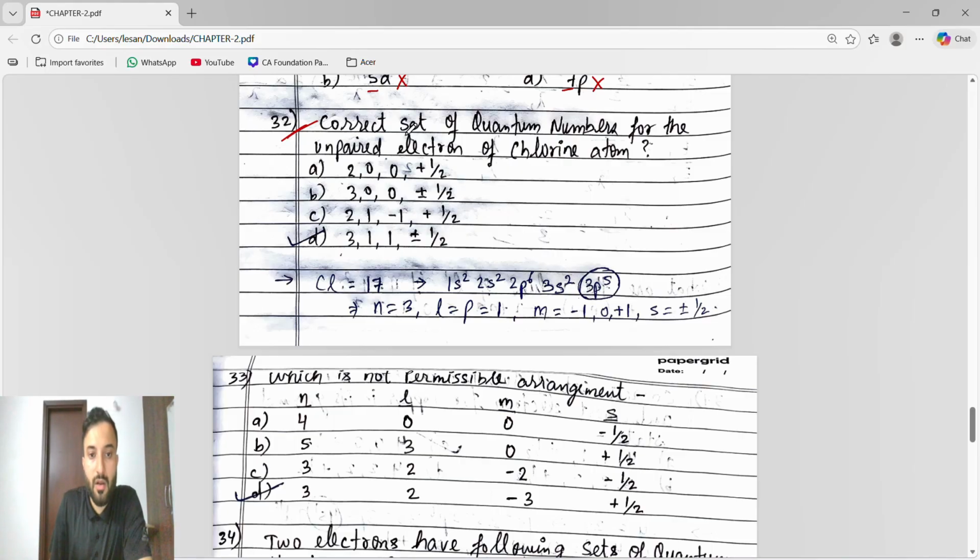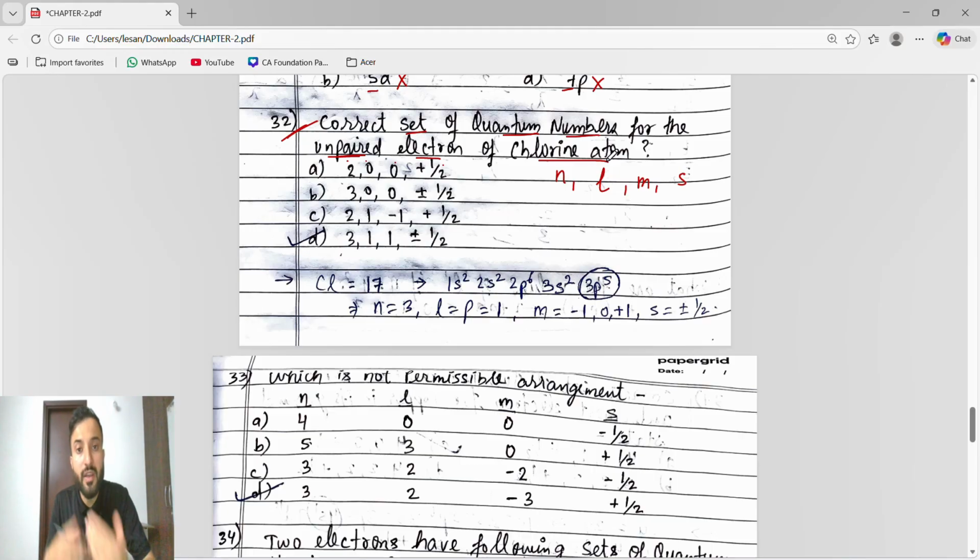Fine. See, the correct set of quantum numbers. So quantum numbers mean what, guys? We have all 4 quantum numbers: n, l, m, s. So we have to find the correct one. See, these values are given in this order; every time the first value is n, then l, m, s. The correct set of quantum numbers for the unpaired electron. They are talking about the unpaired electron of the chlorine atom. Right, understand, this type of question you will get in the examination where you have to write the quantum numbers for the unpaired electron of any atom.